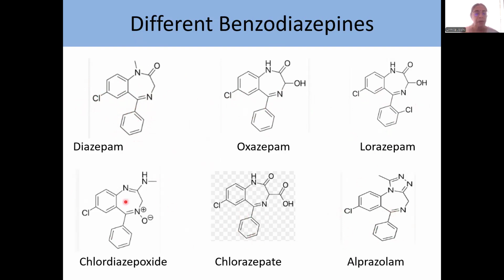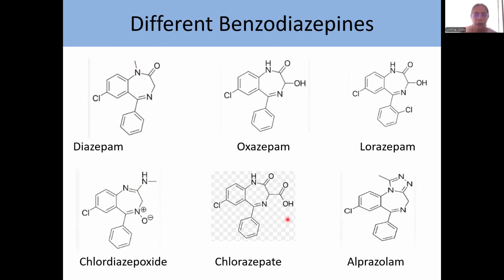All these are active compounds, and looking at the active compounds, we will realize that at N, there can be no substituent or there can be a smaller substituent like methyl group. In chlordiazepoxide, not only does it have no substituent, but there is a double bond.